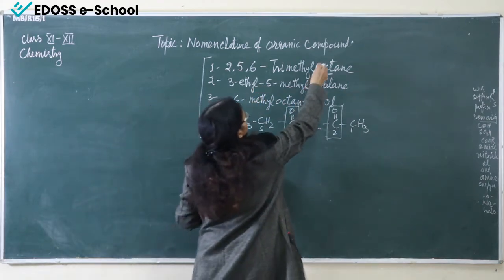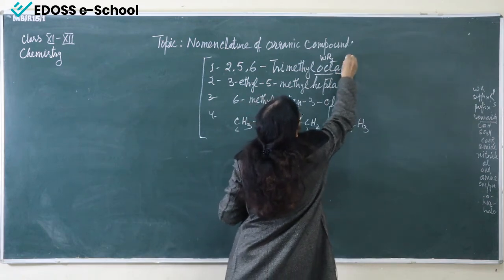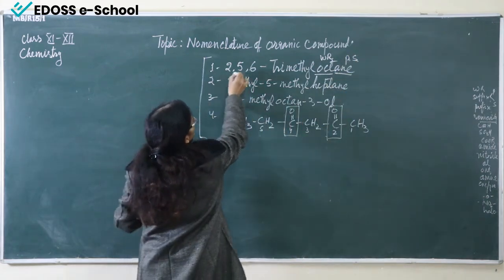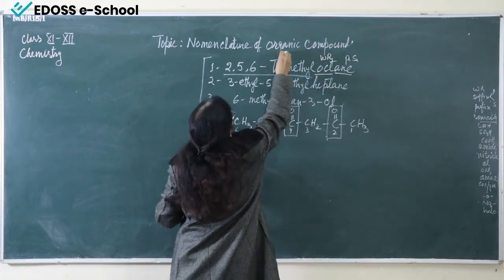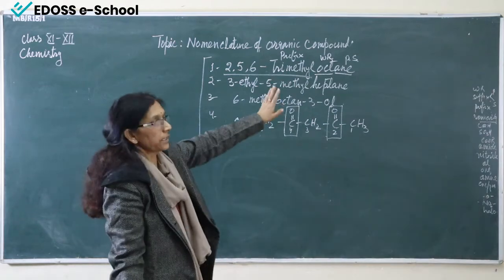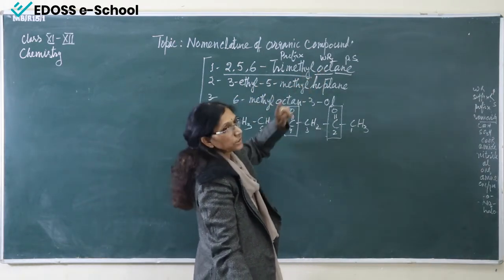Ane is the primary suffix and these are our prefixes, and there is no secondary suffix. So we will start from here because it is oct.